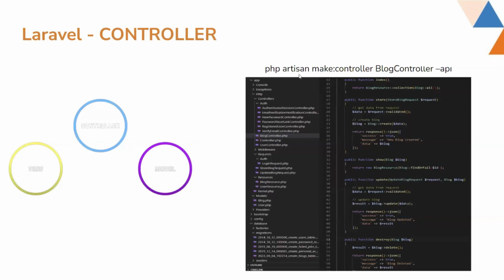There is also the php artisan make:controller command, by which you can also create the controller with a single command.